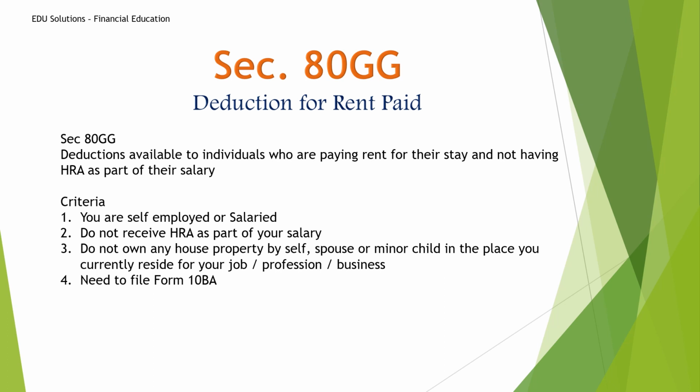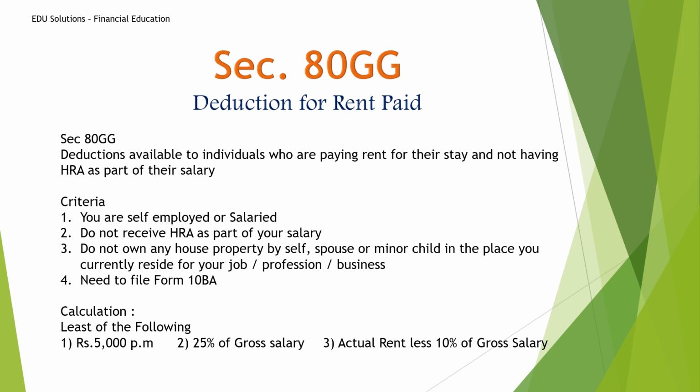Do not own, same as HRA: you should not own any house property, you should be staying for rent, and there should not be any property in your name, your spouse's name or your child's name in the place where you currently reside for your job, profession or business. And you have to file form 10BA for getting this claim. This calculation also has a list of criteria like the HRA calculation. The first criterion is 5,000 per month, the second is 25% of gross salary. The difference is that in HRA it is basic salary, but here it is gross salary, so total salary. Then the third is actual rent less 10% of gross salary.